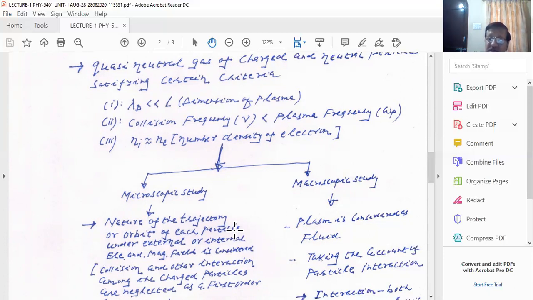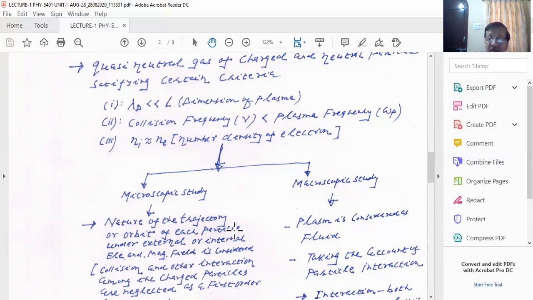So we study the trajectory of a charged particle, which is known as orbit theory. In this chapter on orbit theory, we want to understand each charged particle of plasma. Suppose you have an electron moving in the internal magnetic field of the plasma state, and also in an external magnetic field: how does the electron respond to the internal magnetic field as well as the external magnetic field?